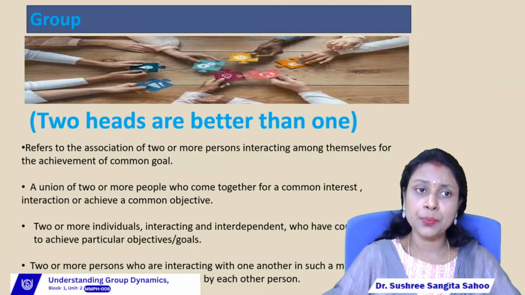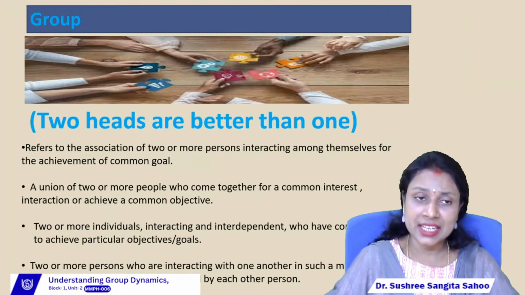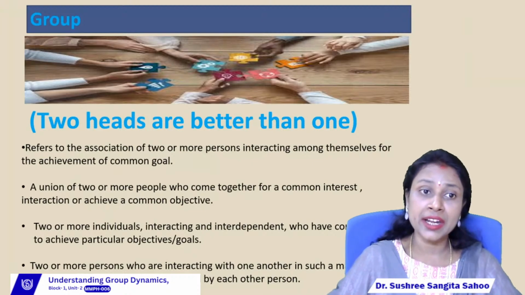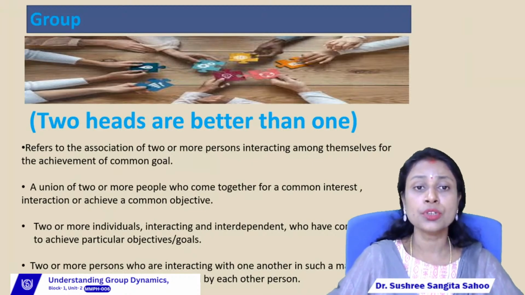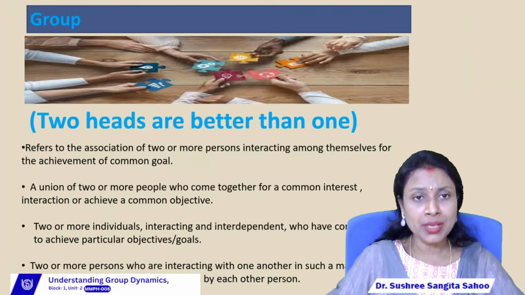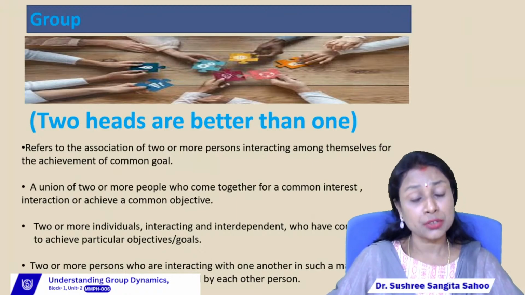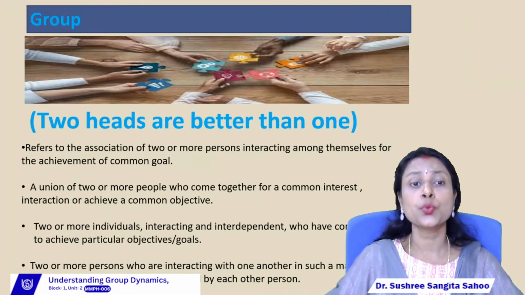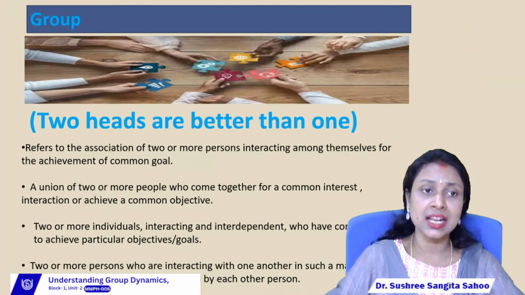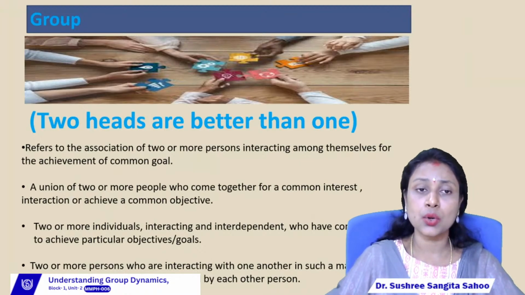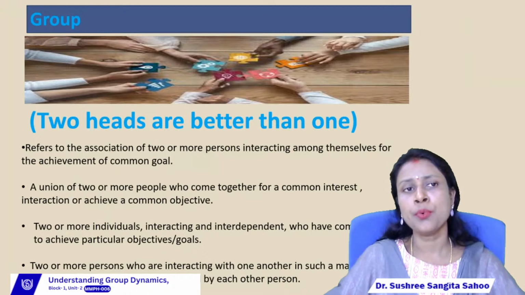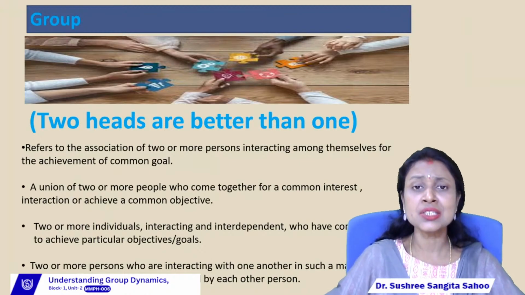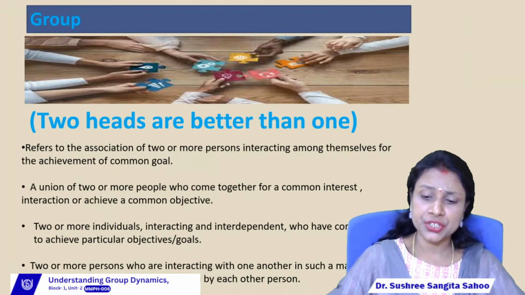So if we can find more than two people, that means it is the combination of the ideas, the combination of the heads, the ideas of more than two persons, right? So the decision or the idea of one person is always less better than the idea of two persons, or in other words, the idea of two persons is always better than the idea of one person. So this is all about your definition of group.